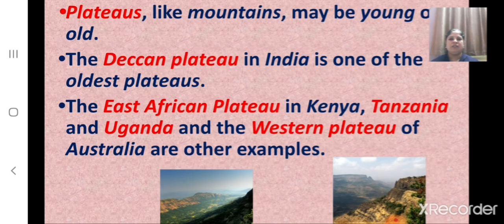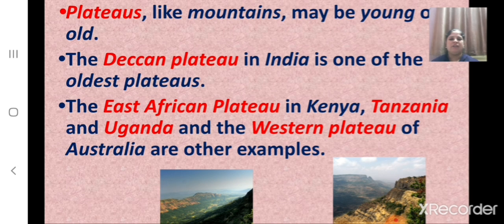And plateaus, like mountains, may be young or old. And which plateau in India is one of the oldest plateaus? The Deccan Plateau in India is one of the oldest plateaus. And what are the other examples of plateaus?